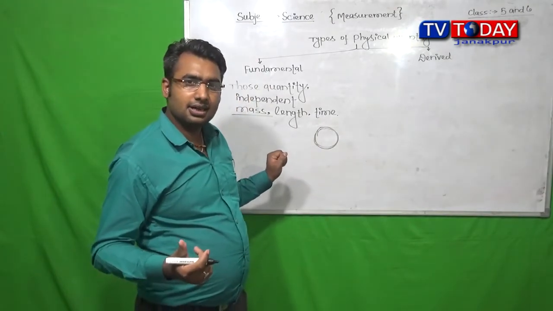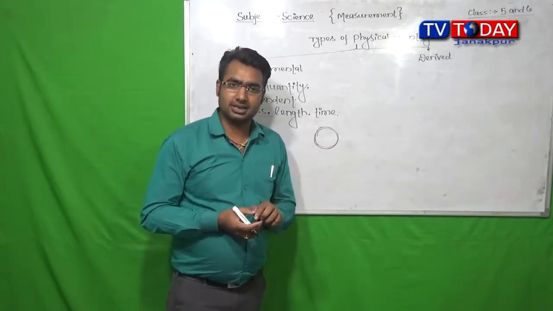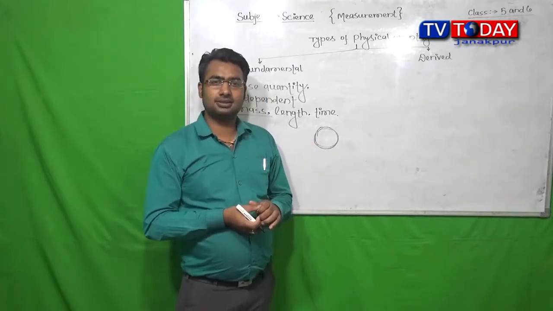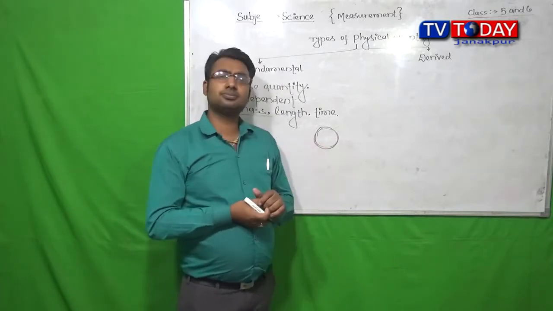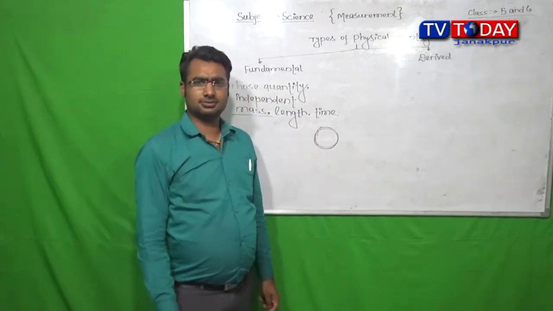I mean to say that it is not necessary to measure the area or the diameter or the volume to measure the mass of this stone.